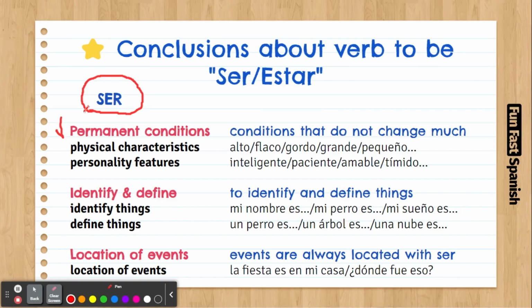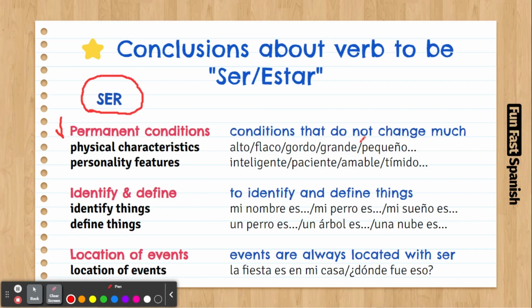But many things are black or white or yellow or red or green, and they don't change that color. Many objects have a color and they are always that color. The color is not changing. So these are permanent conditions.